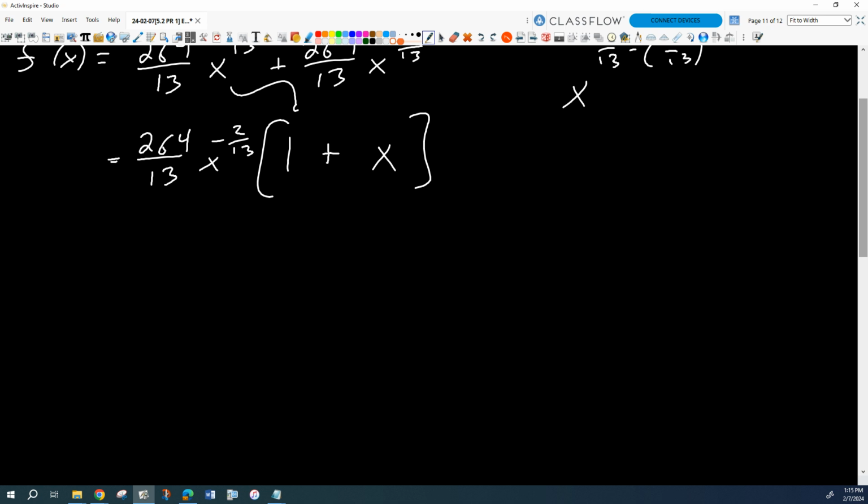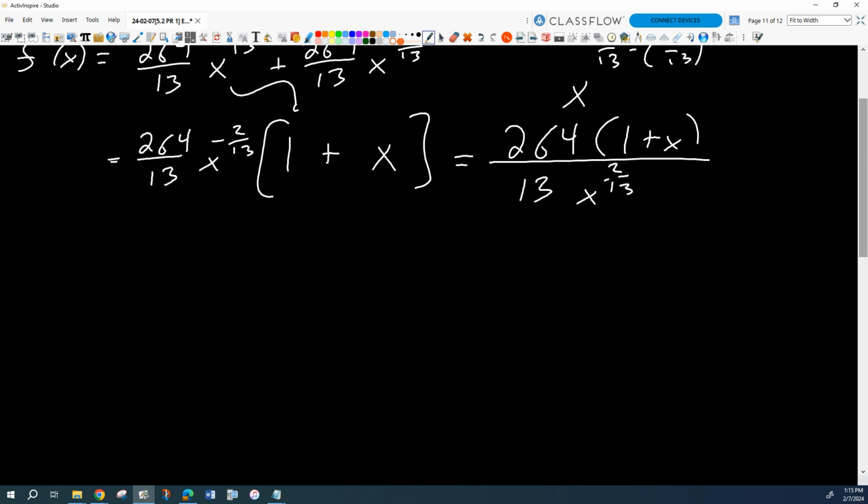Okay. So then we can write this as one big fraction because that's our goal. If we can write these as one big fraction, then we can easily analyze it by finding zeros of the numerator and denominator. So this guy goes to the bottom, right? So we get 2/64 times 1 plus x on the top. On the bottom, we get 13x to the 2/13. Okay, there's our derivative.